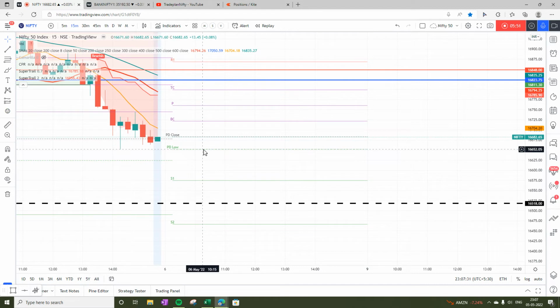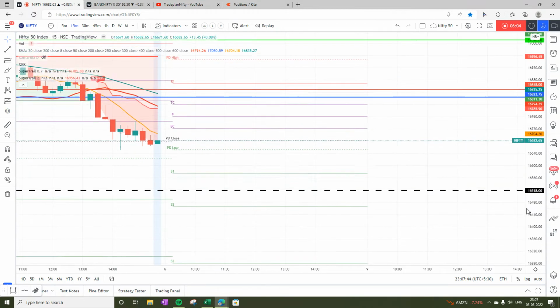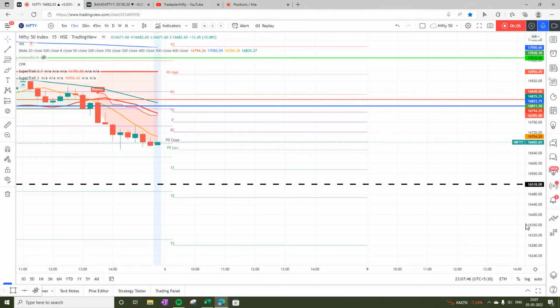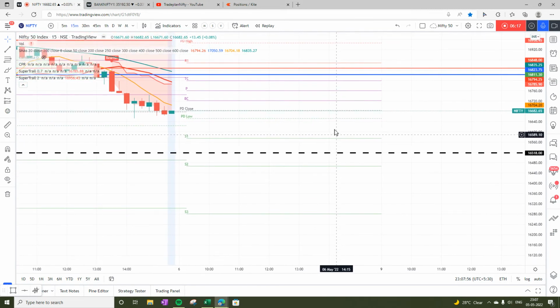So anything between 16,650 to 16,760 is a good area to sell, if given the opportunity, with the target to hold, because I think there is going to be a deeper correction. We have seen something like a rubber band impact, where the market is pulled and then released. So I'm expecting a very deep correction in the market.